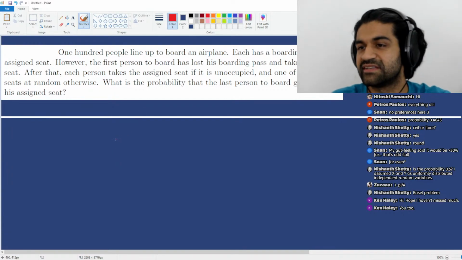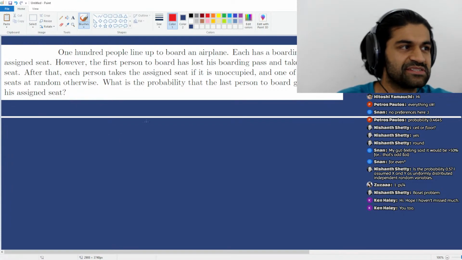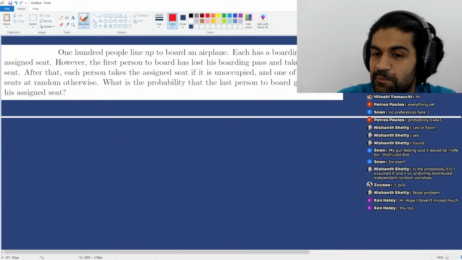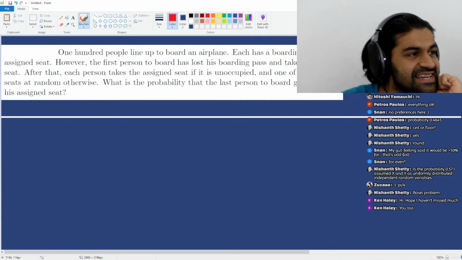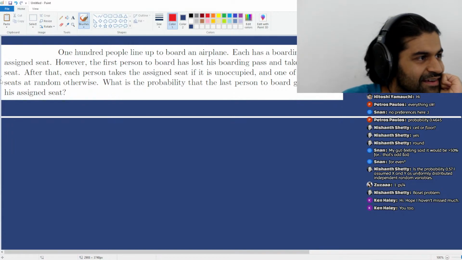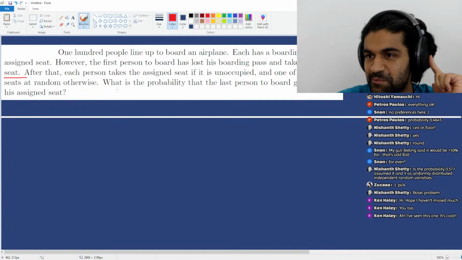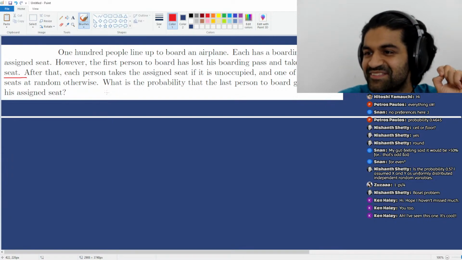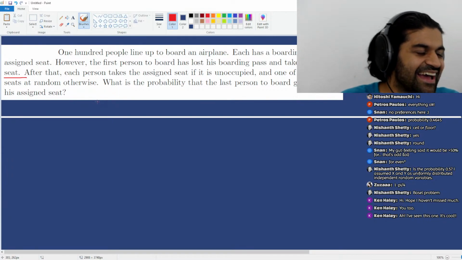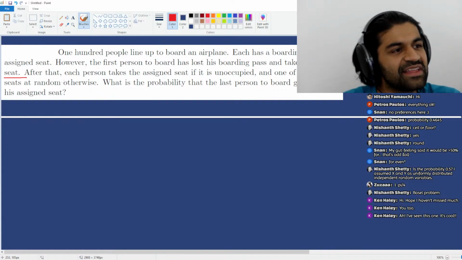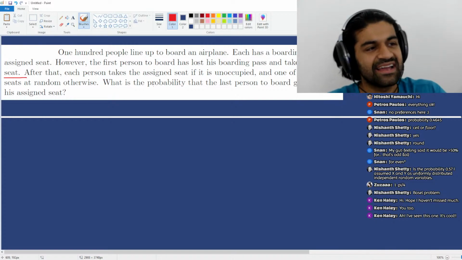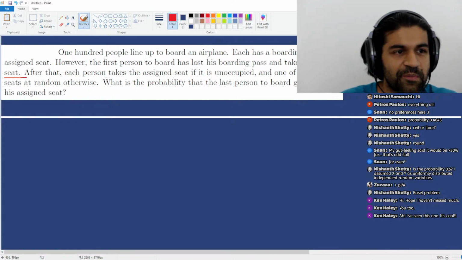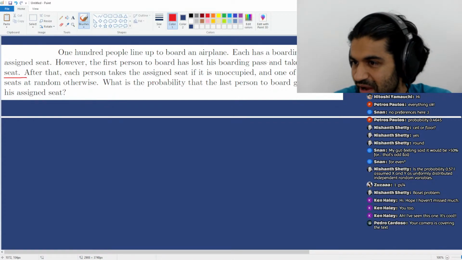So the first person necessarily sits at a random seat. The first person does not occupy their own seat, and they take a random seat. Okay. You've seen this one? Okay, very good. And they just take a random seat. After that, each person takes their assigned seat if it's unoccupied, but if it is occupied,